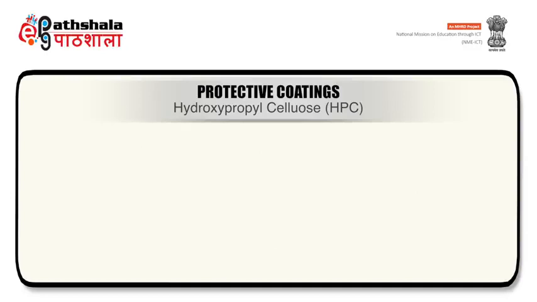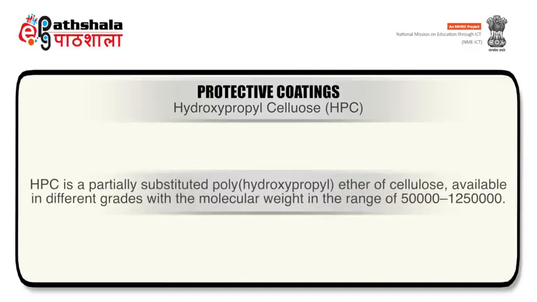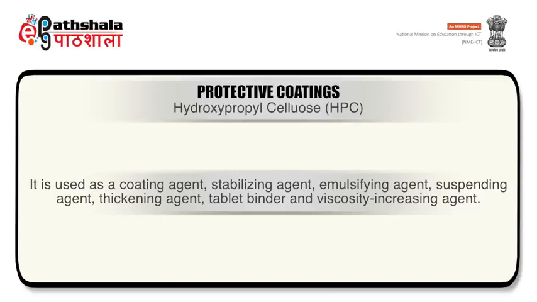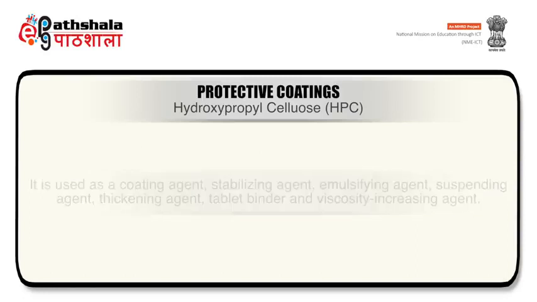Moving to hydroxypropyl cellulose, it is a partially substituted polyhydroxypropyl ether of cellulose available in different grades with the molecular weight in the range of 50,000 to 1,250,000. It is used as a coating agent, stabilizing agent, emulsifying agent, suspending agent, thickening agent, tablet binder and viscosity increasing agent.